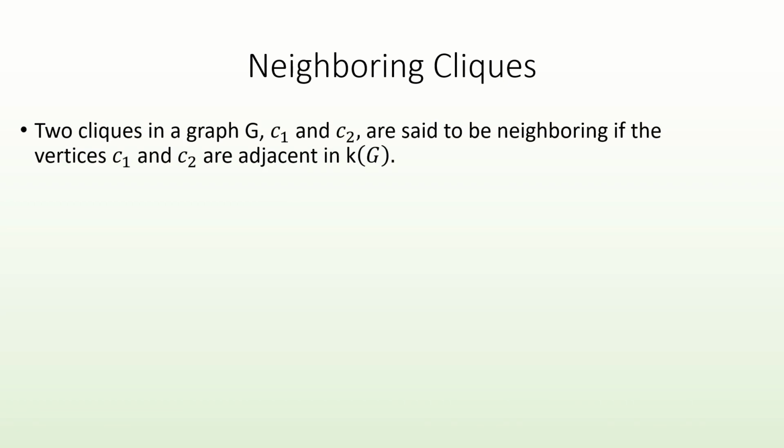Next, let's define the concept of a neighboring clique, which is a concept we've already touched on a little bit earlier in the video. We can say that two cliques are neighboring if their corresponding vertices are adjacent in the simplex graph. In other words, they are neighbors if one can be formed from the other by the inclusion or exclusion of a single vertex.